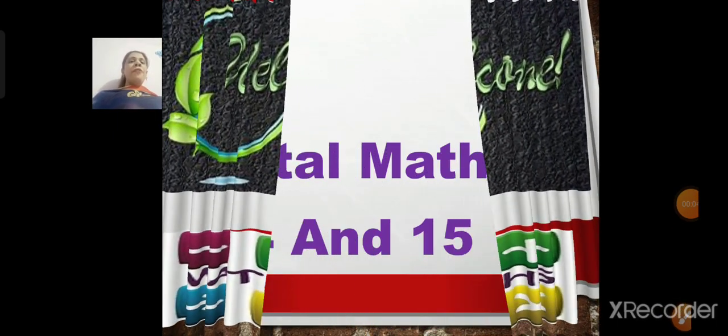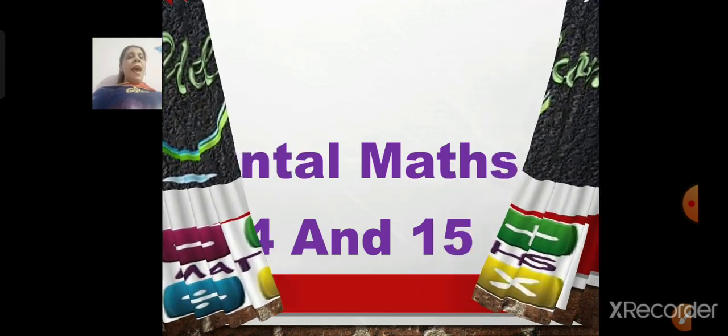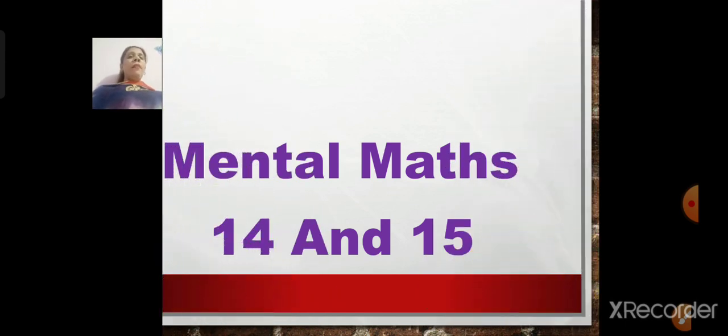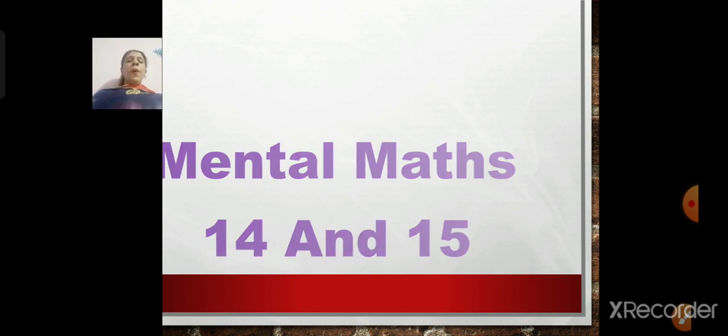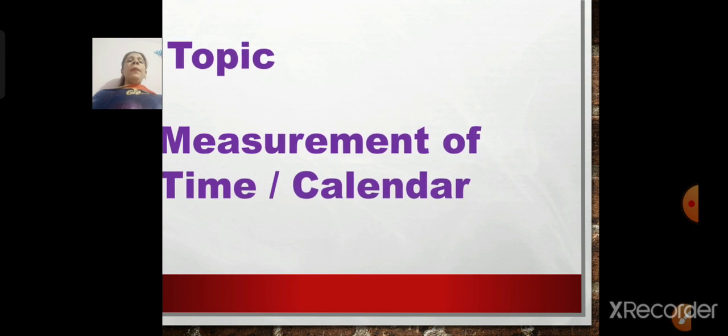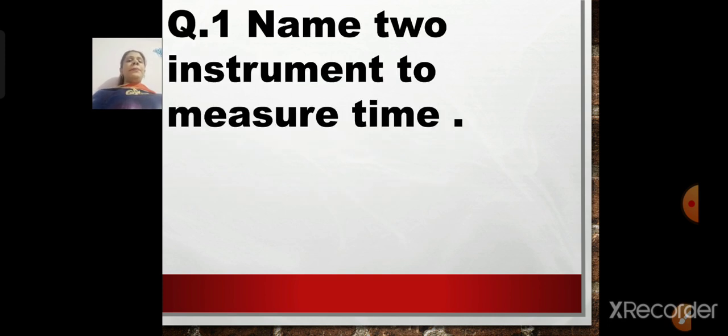Now, children, we have finished with our lesson number 14 and lesson number 15. Today, we will be doing the mental maths of lesson number 14 and 15 because we have not done mental maths 14. Since time and calendar are related to each other, we will do mental maths of 14 and 15 altogether. So what will be the topic for today? It will be measurement of time and calendar. Our lesson number 14 is measurement of time and our lesson number 15 is calendar.